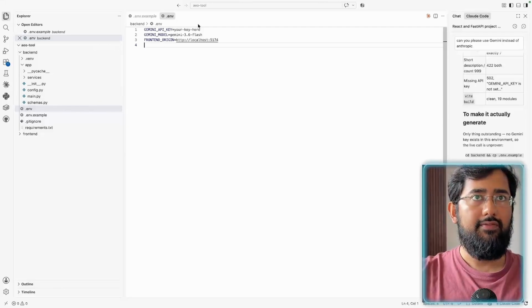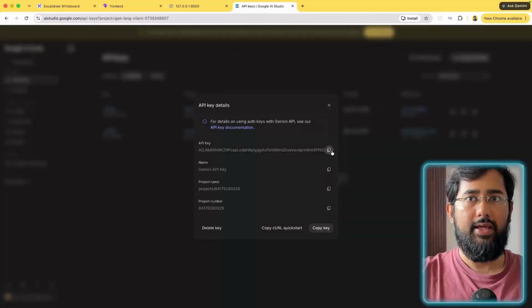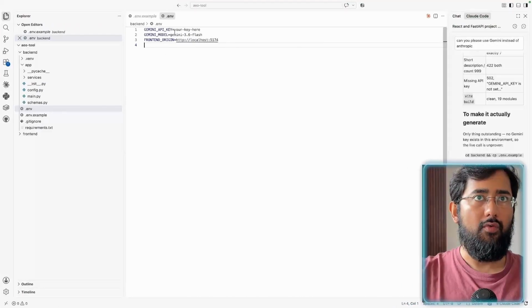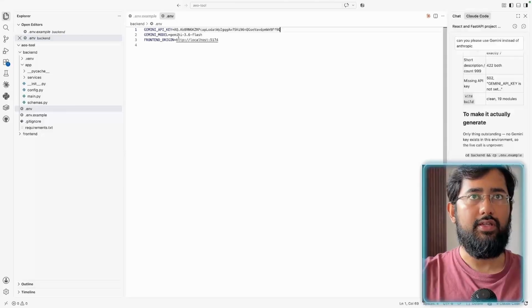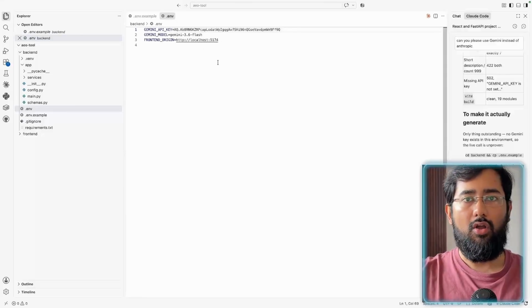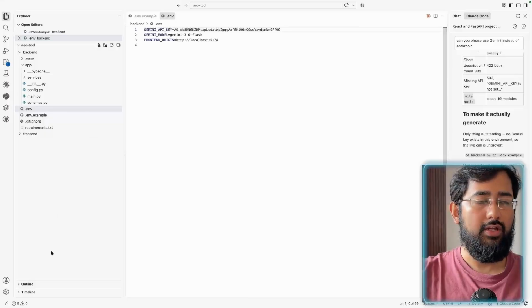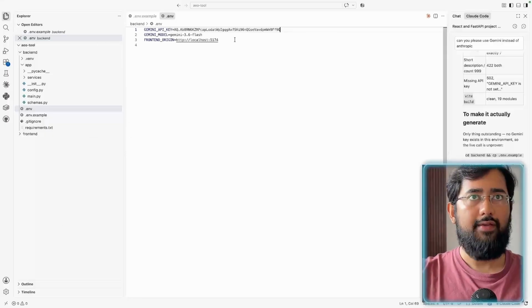So in the env file, we'll have to paste in our Gemini key, which we just got. So we'll go back to Gemini, copy the API key and paste it over here. And the model that we'll be using first is Gemini 3.6 Flash, and see if it works, because not all models work with the free plan. So we are currently on the free plan, right? So I'm not sure if this will work or not. Let's test it out.